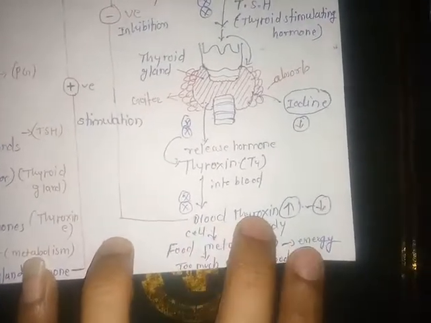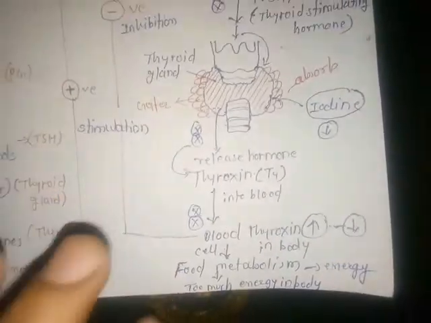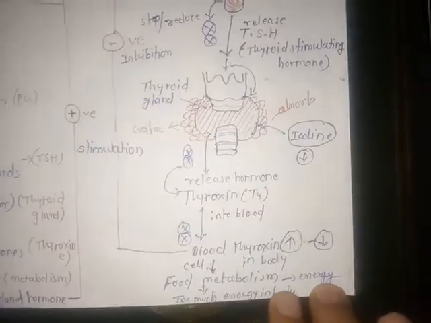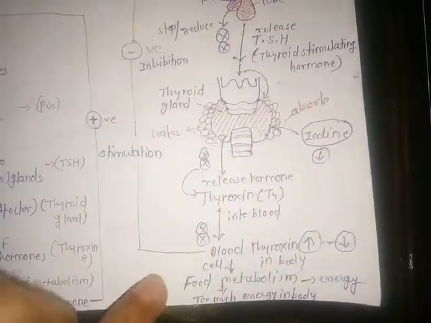After the formation and secretion of the thyroxine hormone, it is released into the blood, and the thyroxine level increases inside the body. Due to this increase of thyroxine, it helps with food metabolism, and after the food metabolism, it is converted into energy, and this energy is used for some exercise or some work.